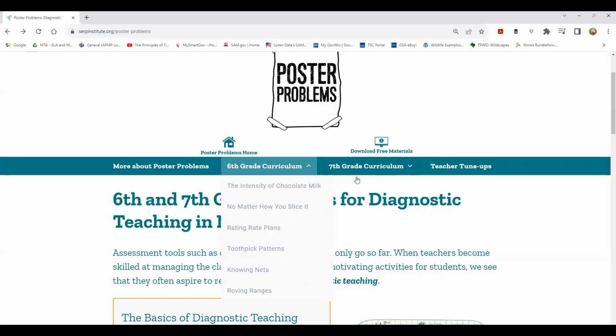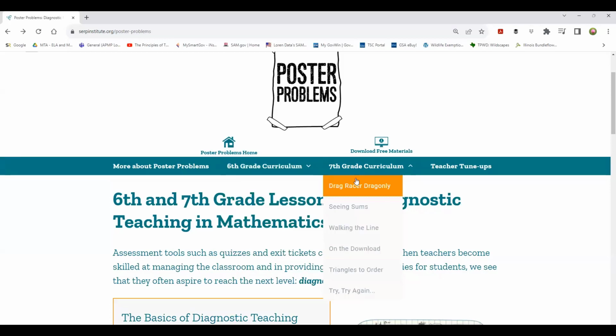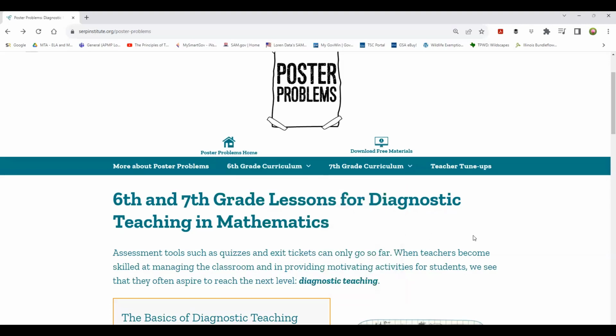The one that I really like, that I have taken a look at quite a few times, is Walking the Line. I really like this, so I encourage you to go back out and take a look at that. Now, let me point out something else for you, is teacher tune-ups. Those of you who it may have been a minute since you finished up your undergraduate or your graduate program, maybe you need some tuning up.